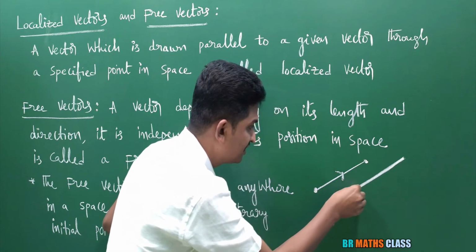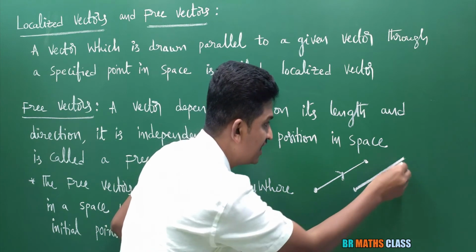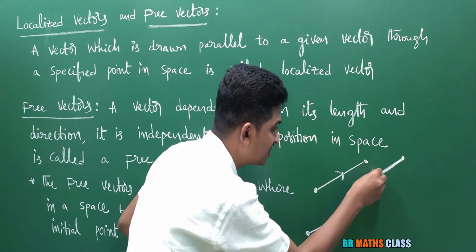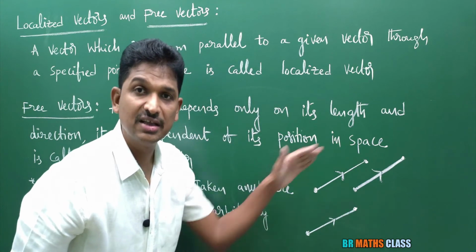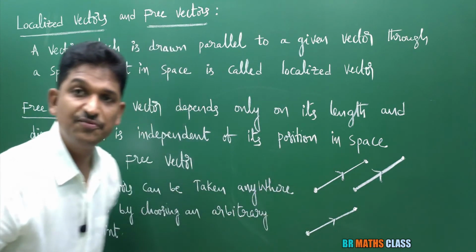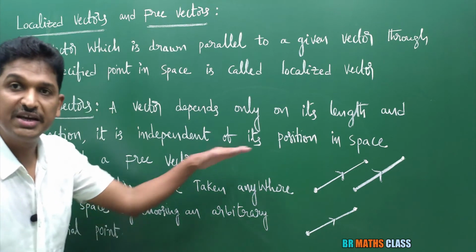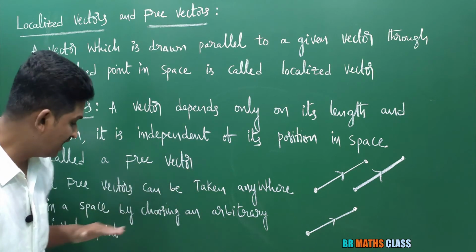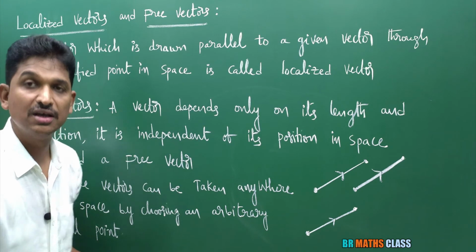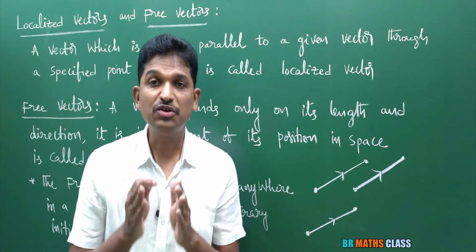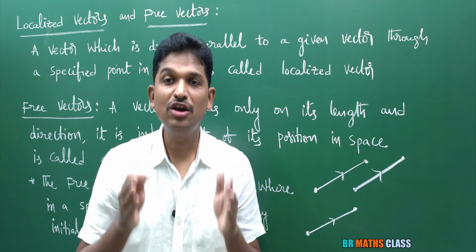This vector is of same magnitude and same direction. This is a free vector. What is a free vector? A free vector can be taken anywhere in space by choosing an arbitrary initial point. In our syllabus, whatever vectors we will deal with, they are all free vectors.